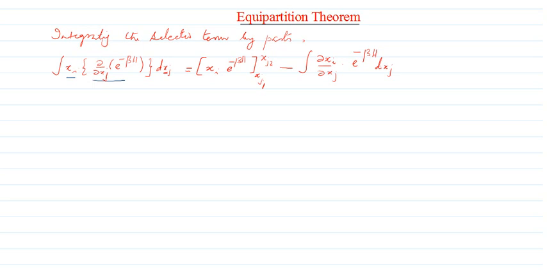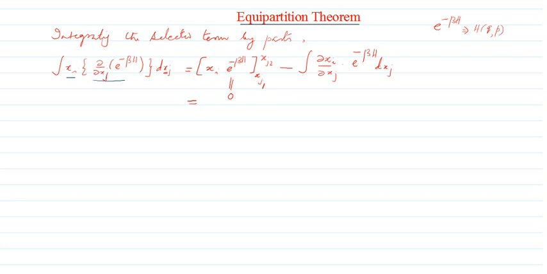Now have a look at this expression. On close observation, we will be able to see that this first term will give you 0. It will vanish. Why does it vanish? Because it is e raised to minus beta h, and this h is a function of q's and p's. What are xj1 and xj2? They are the two extreme values of either q or p, either the position value or the momentum value.